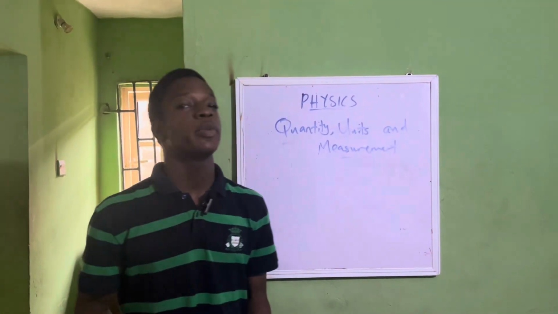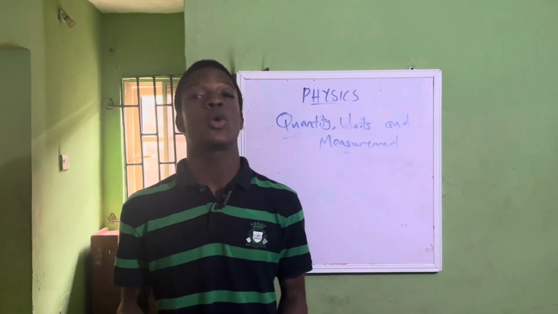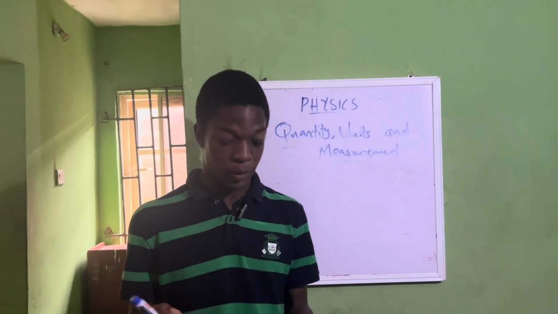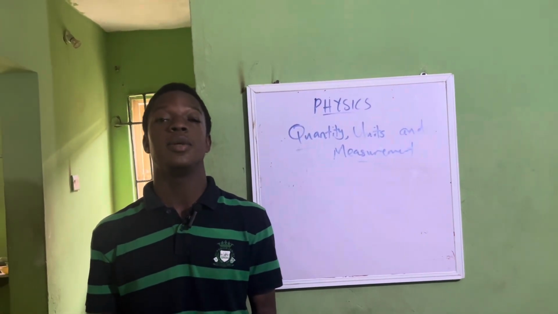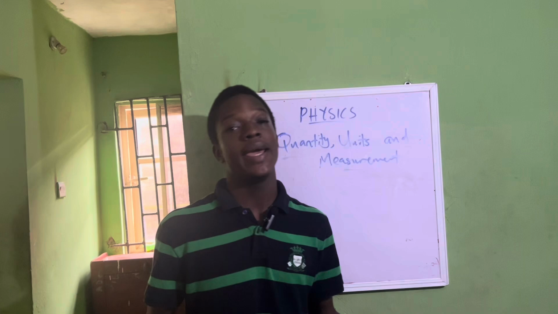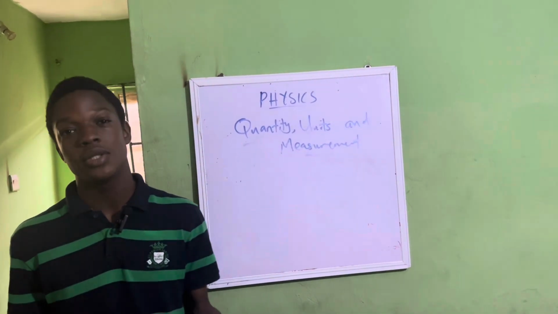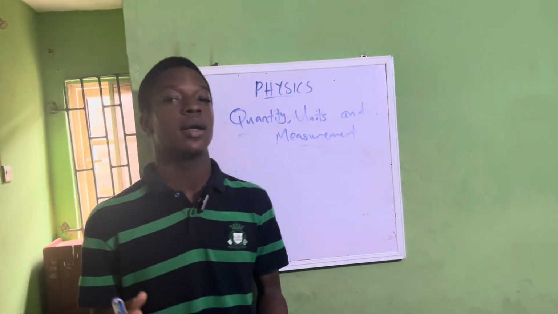Okay, next up in introduction to physics is quantity, units, and measurement. So what is quantity? Quantity is a property of a body that can be measured. For example, length, weight, size. So quantity is a property of any body or any substance that can be measured.